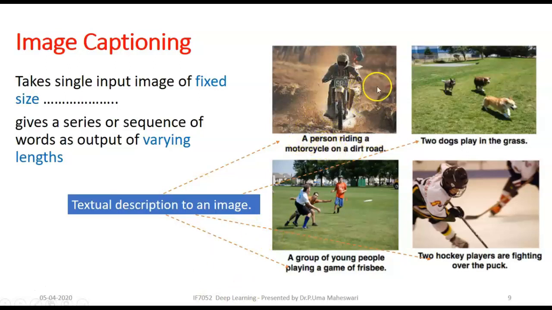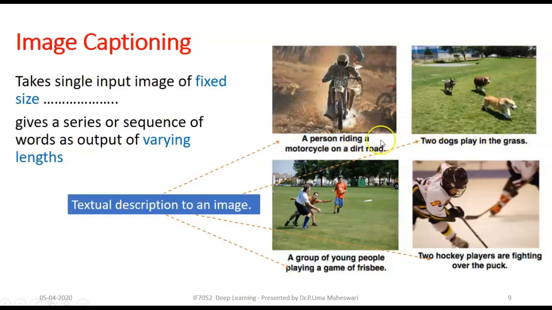For example, let's see, we have 4 pictures over here. This is the first picture, where there is a man riding a motorcycle on a dirty road. This is the description for this picture. And the description for the next image: the dogs are playing in the grass.